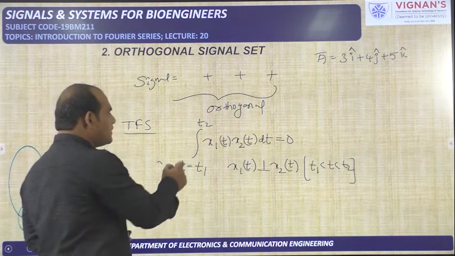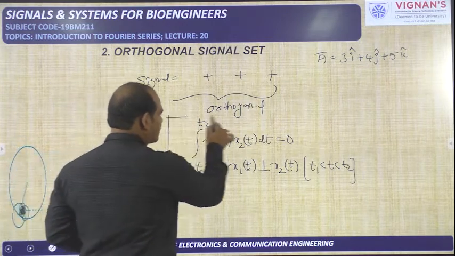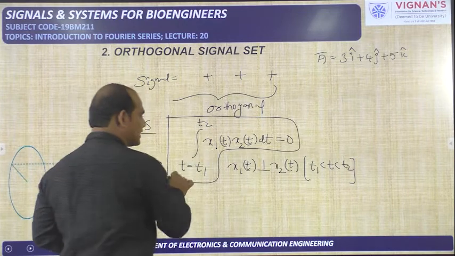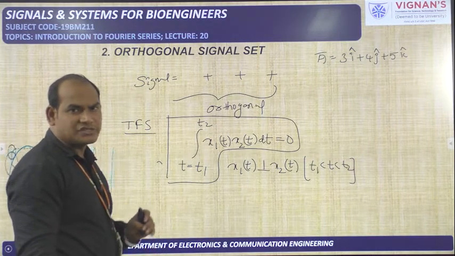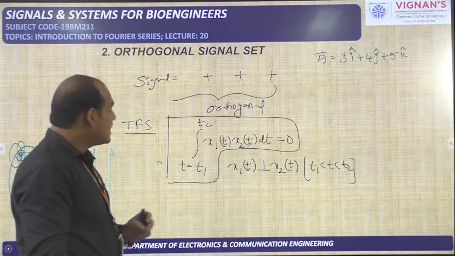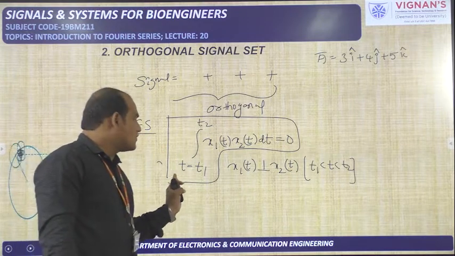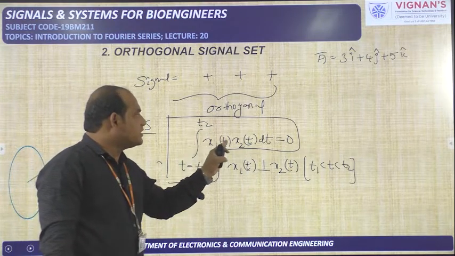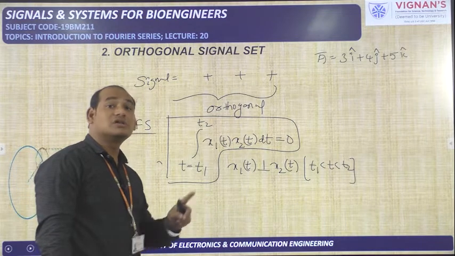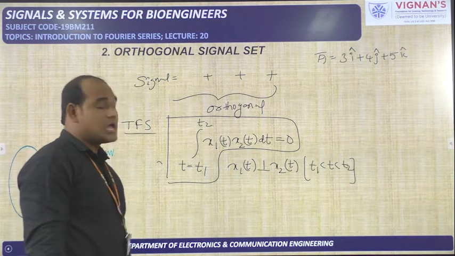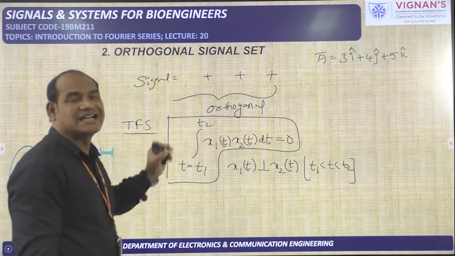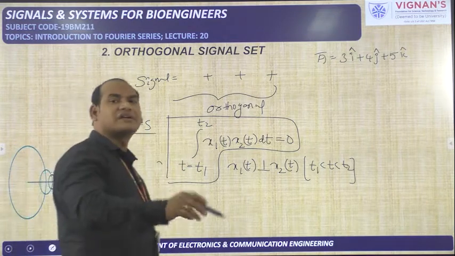So this is a very important equation. We are going to use this equation several times in our coming lectures. In order to say two signals are orthogonal to each other, what is the condition? The integral from t1 to t2 of x1 of t into x2 of t dt is equal to 0. If it is not equal to 0, these two are not orthogonal. How did we get this condition? Again from the vectors only.